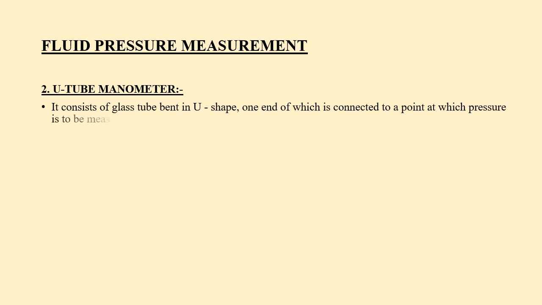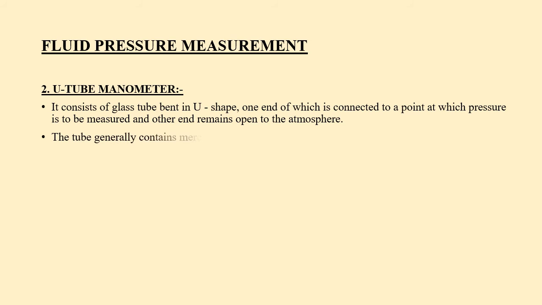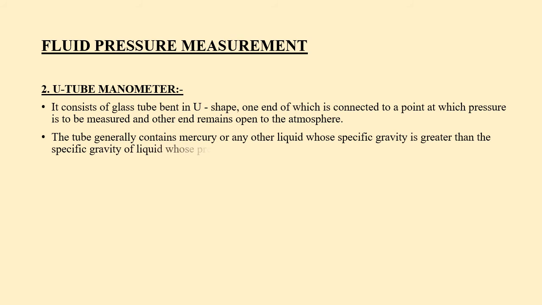U-tube manometer. It consists of a glass tube bent in U shape, one end of which is connected to a point at which pressure is to be measured and the other end remains open to the atmosphere. The tube generally contains mercury or any other liquid whose specific gravity is greater than the specific gravity of the liquid whose pressure is to be measured. U-tube manometers are used for measuring gauge pressure and vacuum pressure both.